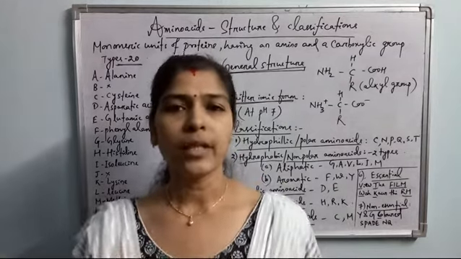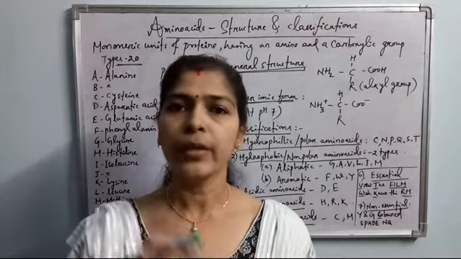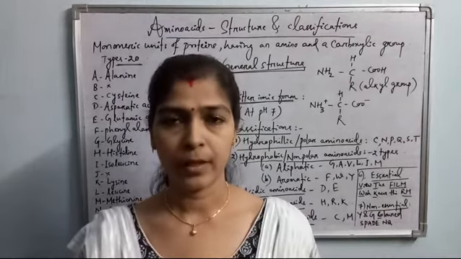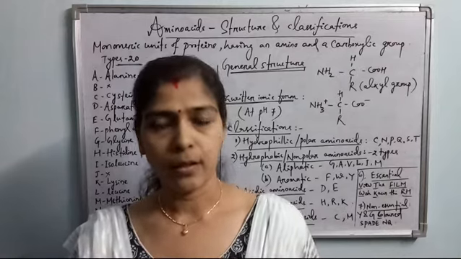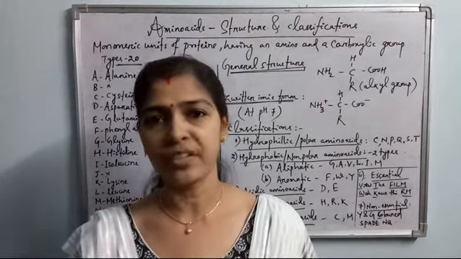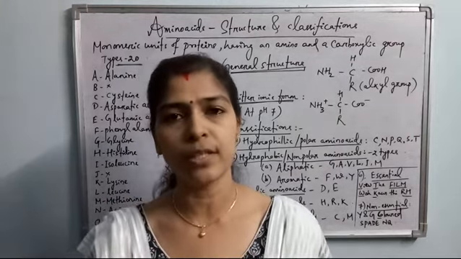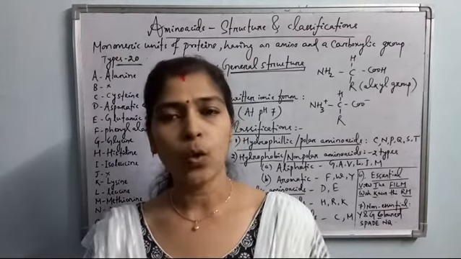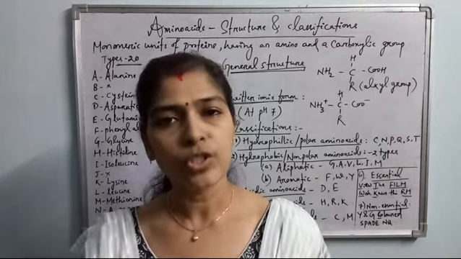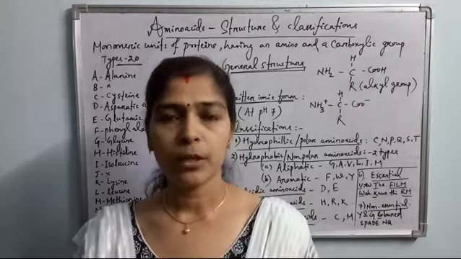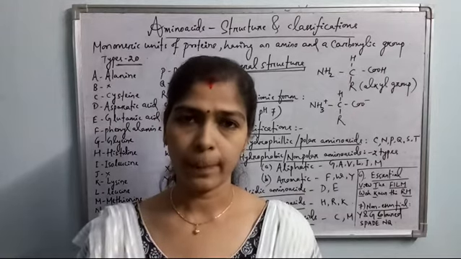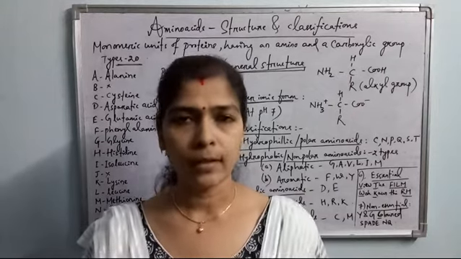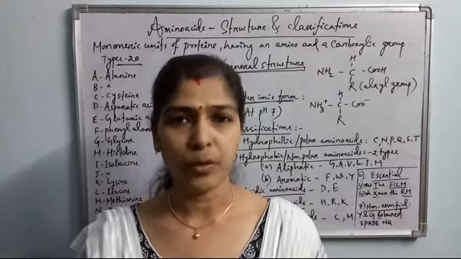So these 20 amino acids are coded by 20 English alphabets. Out of A to Z, the alphabets B, O, X, J, U, Z, these 6 do not code for any amino acid. The rest of the 20 alphabets each represent one amino acid.